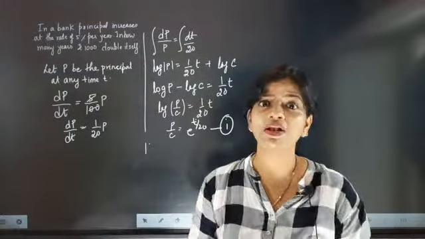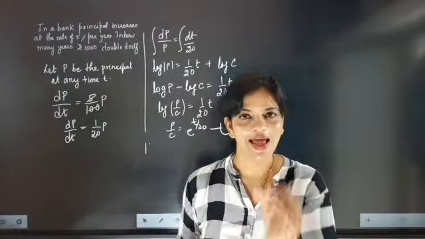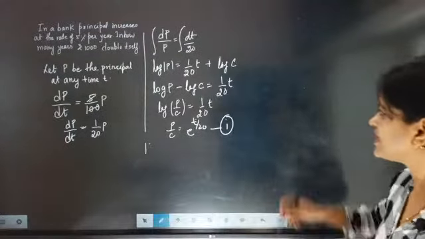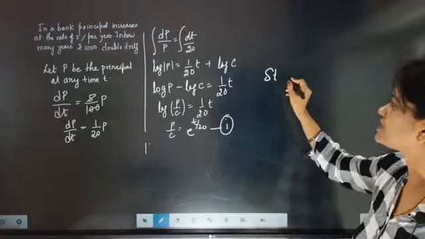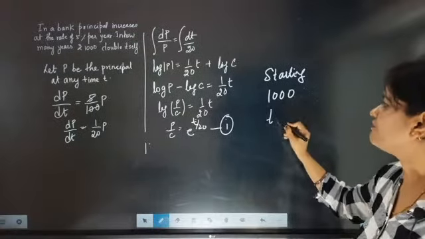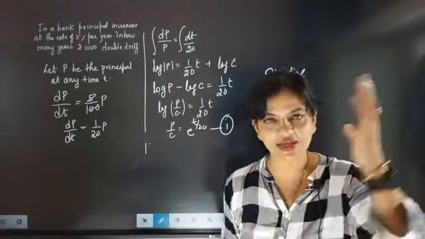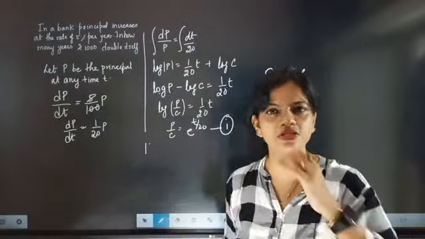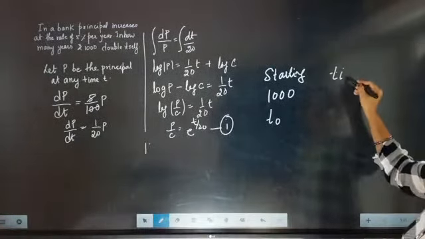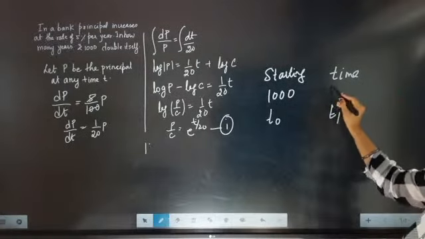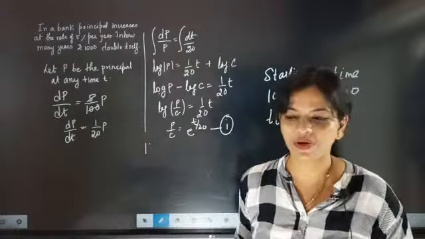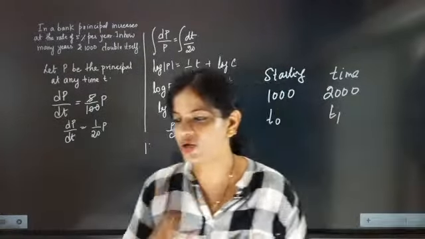If the principal becomes 1000 rupees at the beginning, at the starting point, when time is 0, means today I am taking principal 1000 rupees, then at what time will the principal double itself? This is the basic question here.